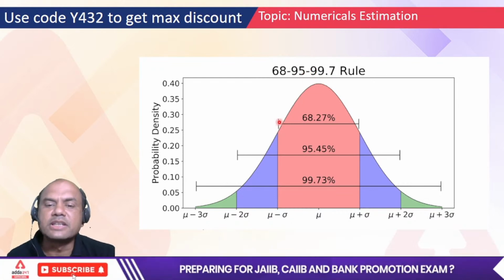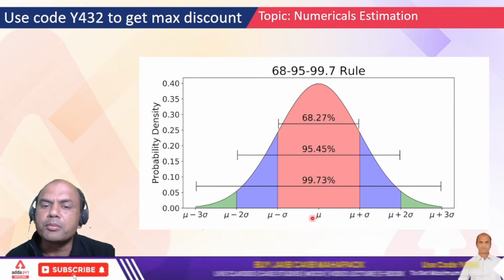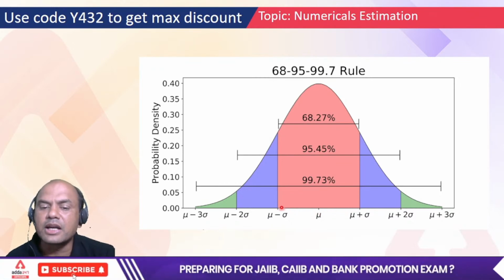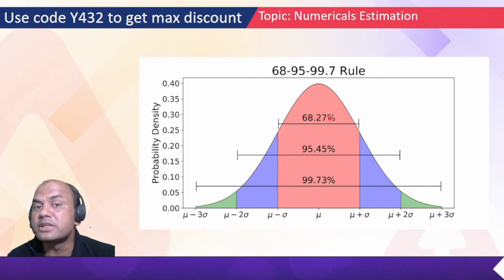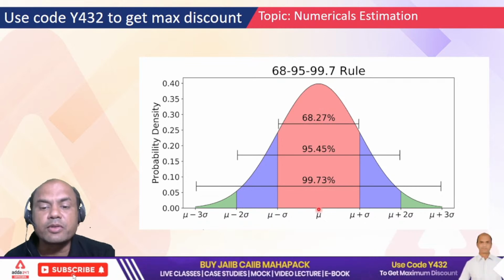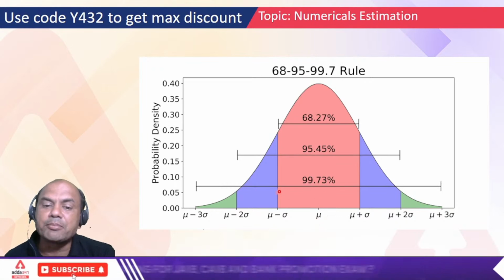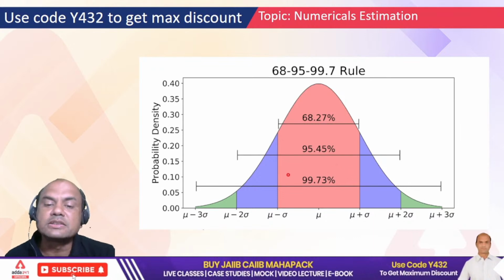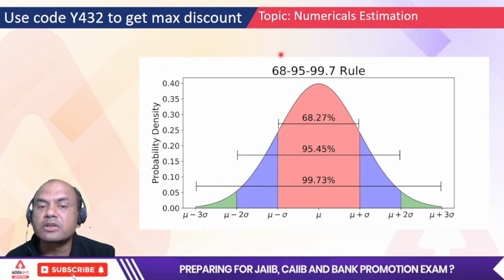The 68% rule means from the population mean, this is known as the population mean, one standard error on this side and one standard error on this side. In this pink zone, my answer can lie. Which answer? The answer which I have received from the sample. The fight is always between population and sample. Population is the target which we require, and the sample is what we do. Whatever we do, survey or anything, we do it on the sample. So the answer of that survey or sample will lie in this range if I take 68% confidence.